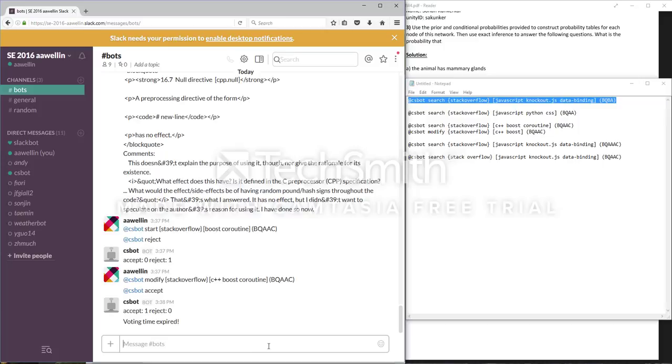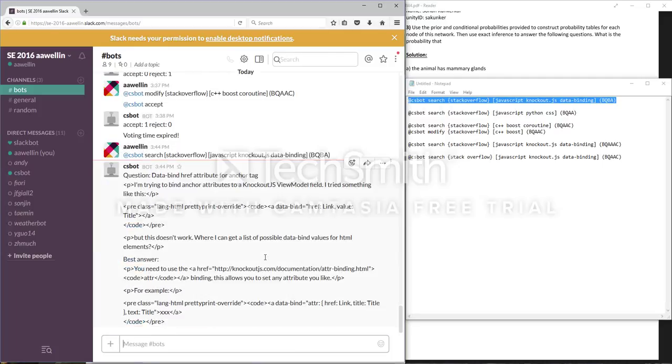So first, a simple request, this keyword search, will tell the bot to automatically go and talk to Stack Overflow and try to get the best question, best answer for the question containing the tags described here. Alright, so here we have the bot's response. There's a question and a best answer.